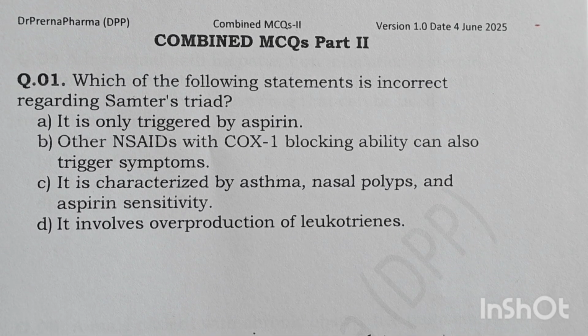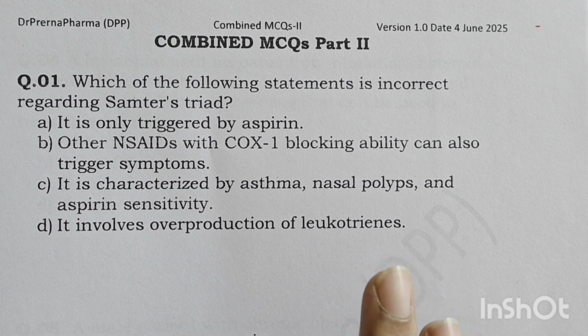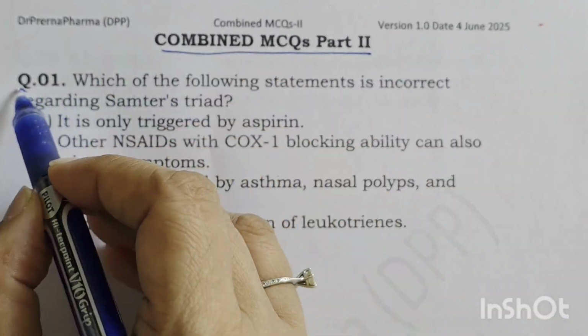Now students, this is basically combined MCQs part 2, and in this again there are around 112 MCQs which we are going to discuss. And starting from the first, part 2 ka first part, question number 1.